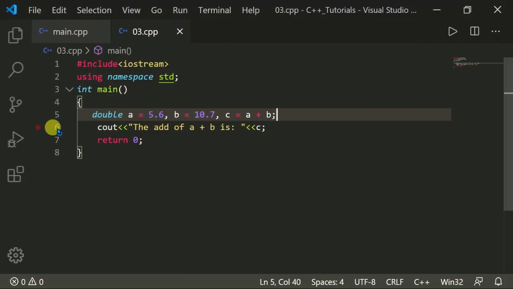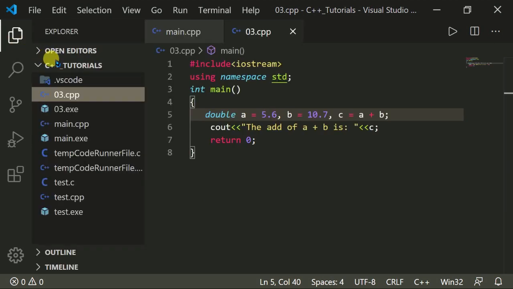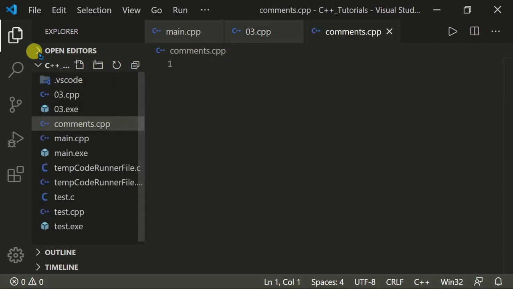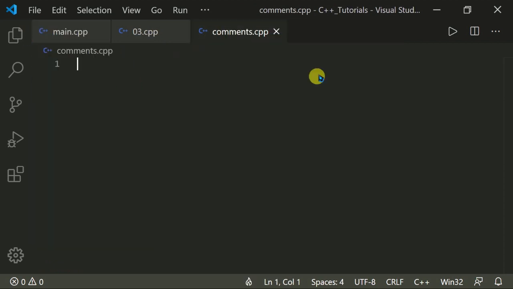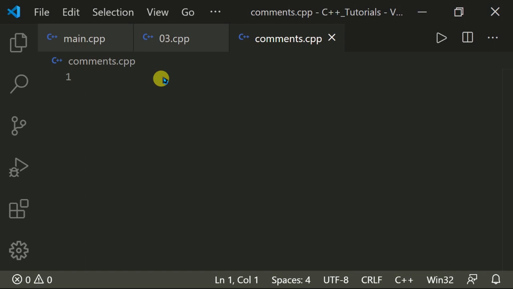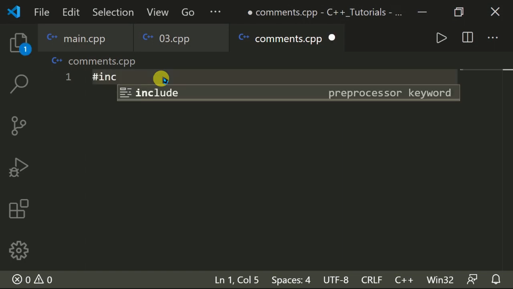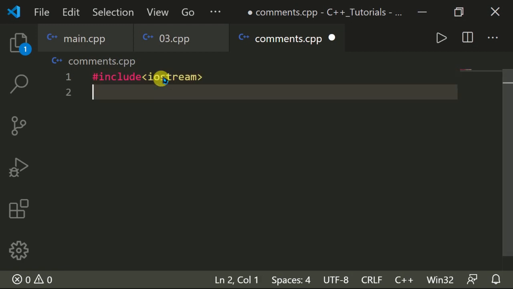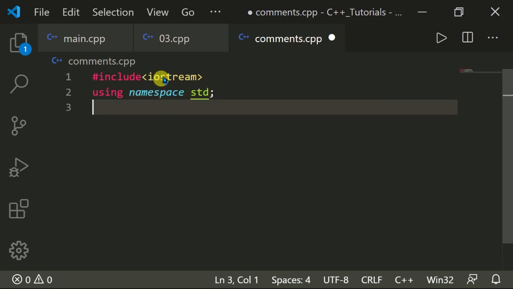So let's create a new file and name it comments.cpp. Now we will write our program: #include iostream, and using namespace std.